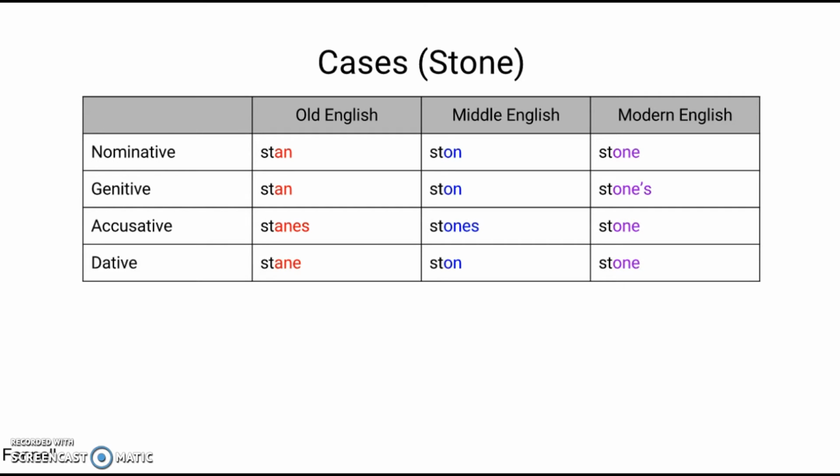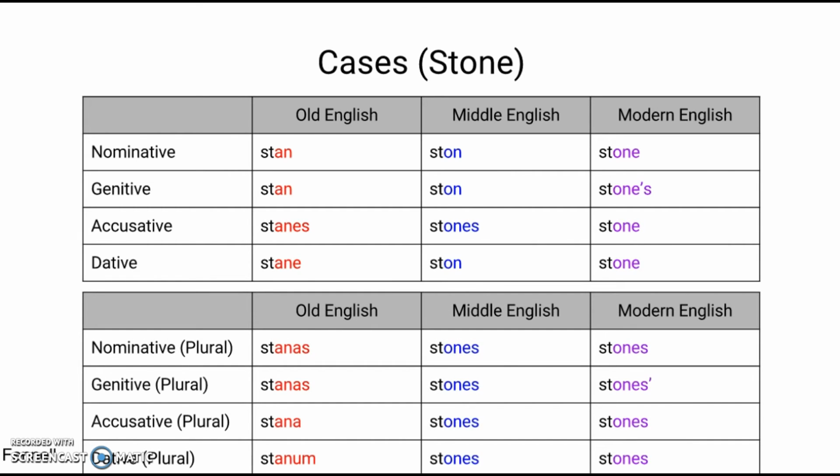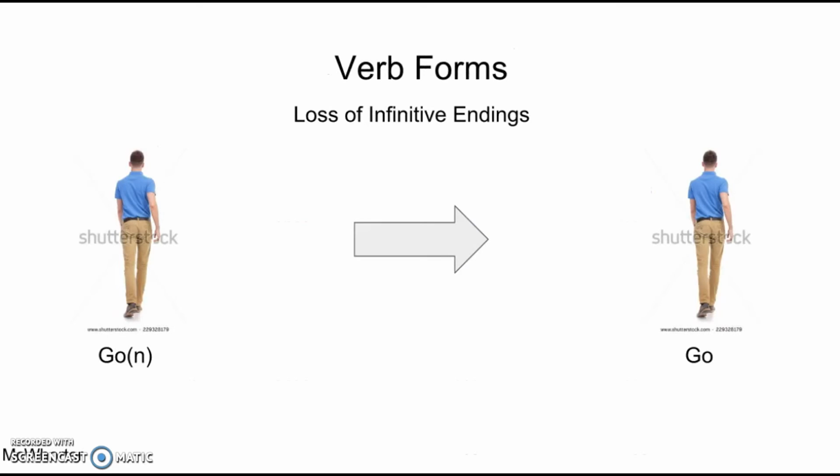This table shows case endings in Old and Middle English, as well as modern English, and as you can see, the endings fade between the two forms of the language. It is believed that this occurred as less emphasis was put on the case endings, and the vowels eventually became simple sounds. This is also true of verb forms, which were substantially simplified from their earlier forms.